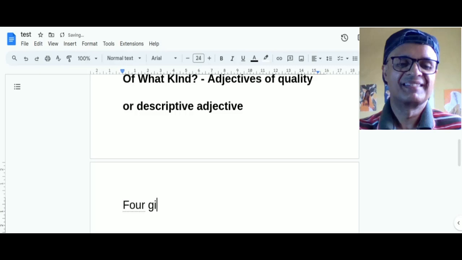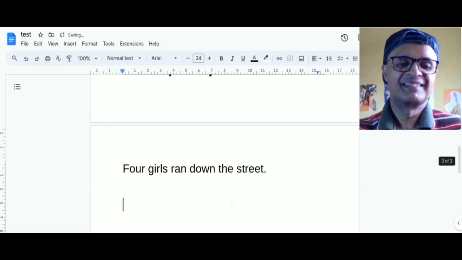Four girls ran down the street, and there are 20 boys in the class. Okay, some adjectives do not describe persons or things, they tell their number or amount.